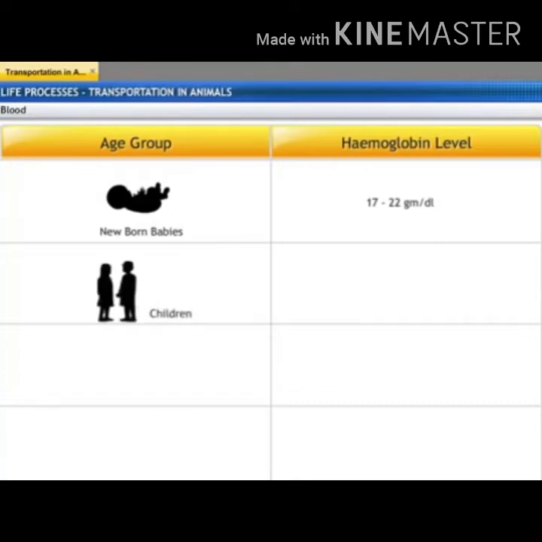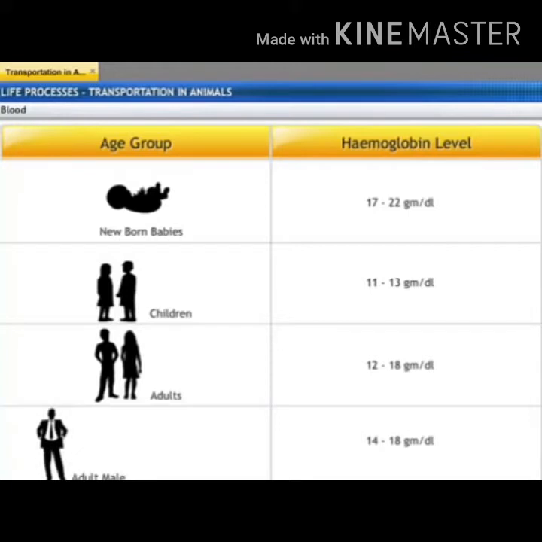The level of hemoglobin in children is 11 to 13 gram per deciliter. In adults, it is 12 to 18 gram per deciliter. In adult males, it is 14 to 18 gram per deciliter, and in adult females, it is 12 to 16 gram per deciliter.